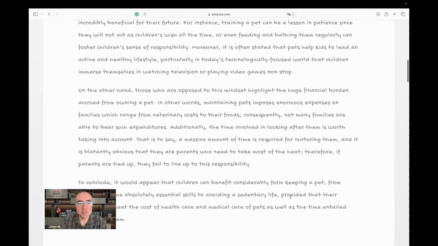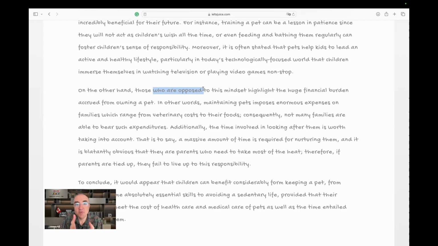Let's move on to the next paragraph. On the other hand, those who are opposed to this mindset, oh no. Those who oppose this mindset, because there are people who oppose the mindset that we talked about earlier. If we say people who are opposed, means there are other people who oppose these people that we are going to talk about. But we haven't talked about these people.